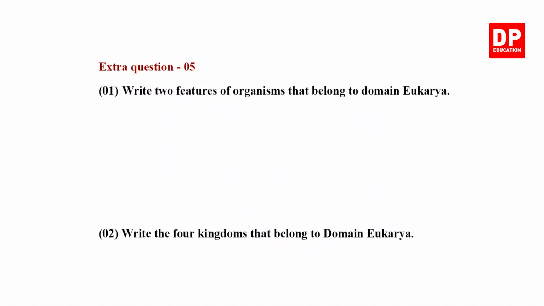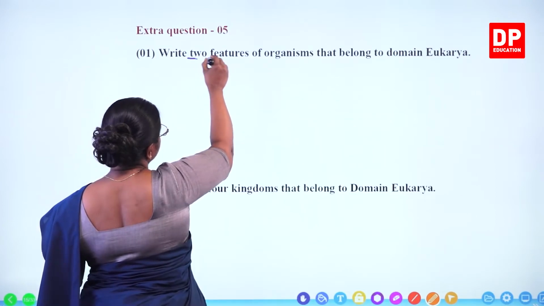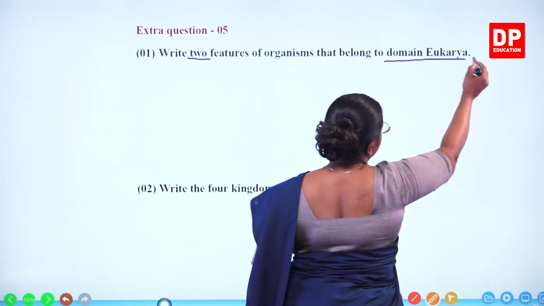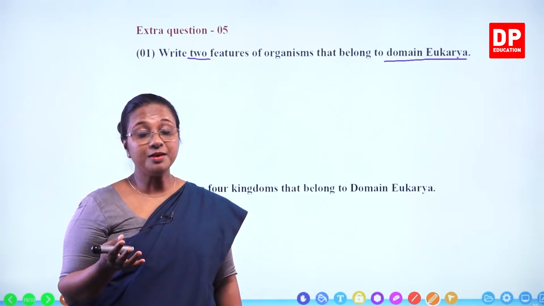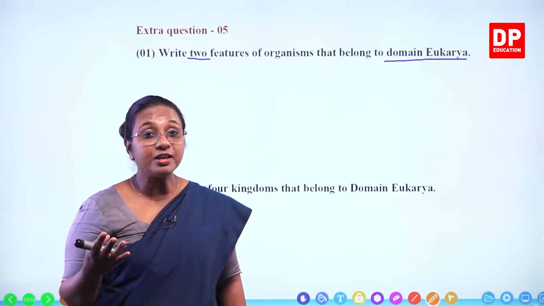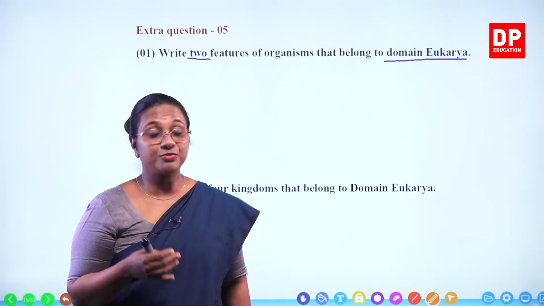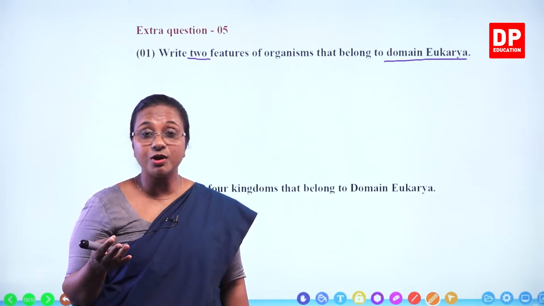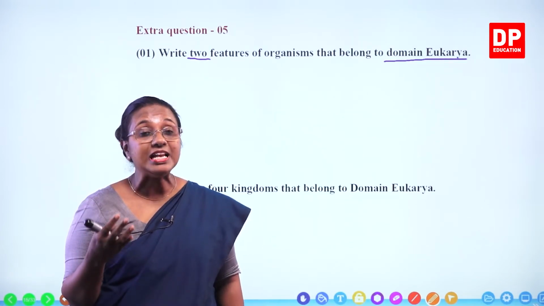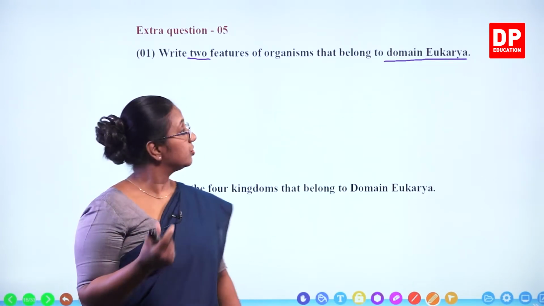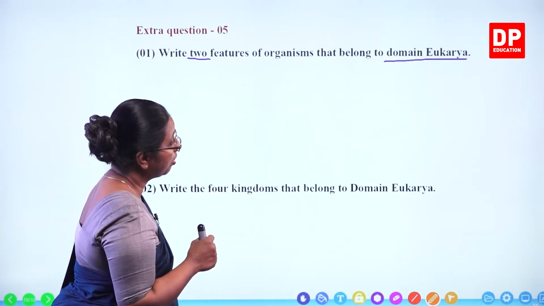Extra question 5. Write 2 features of organisms that belong to domain Eukarya. So again, 2 features of domain Eukarya. Why do we call them domain Eukarya? Because they have a eukaryotic cellular organization. What is the meaning of eukaryotic cellular organization? A cell that possesses a well-defined nucleus. So those are the eukaryotic organisms.